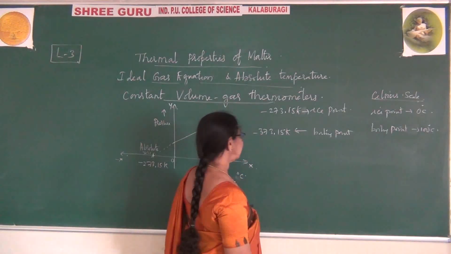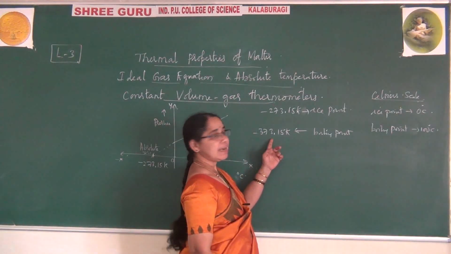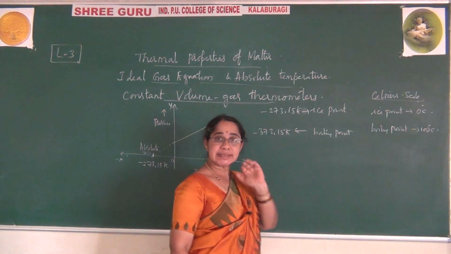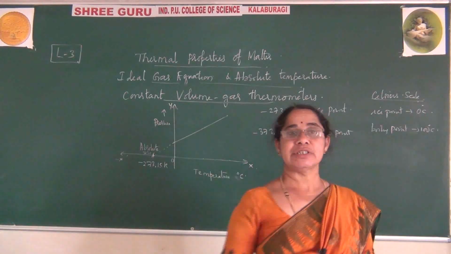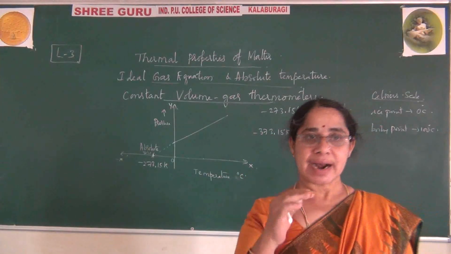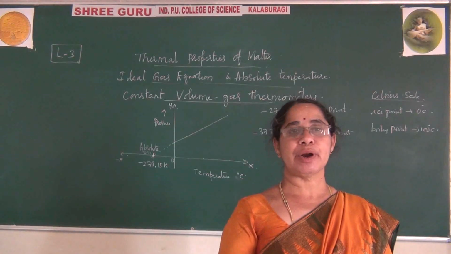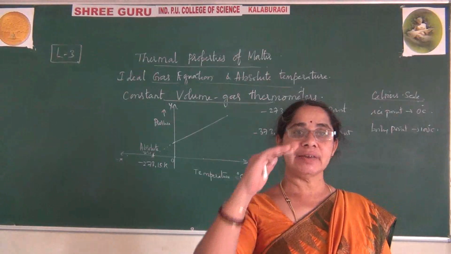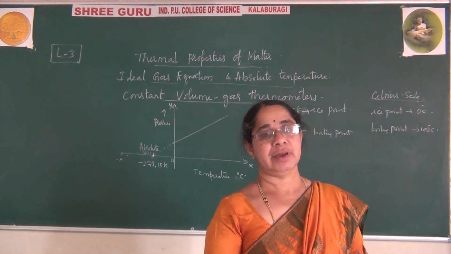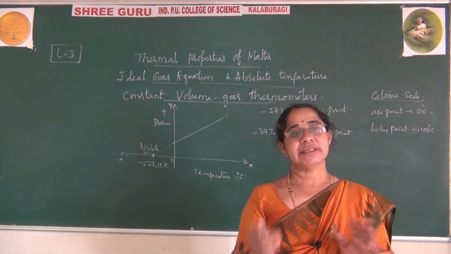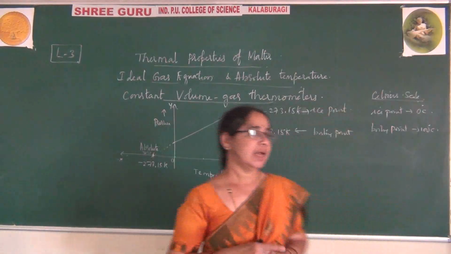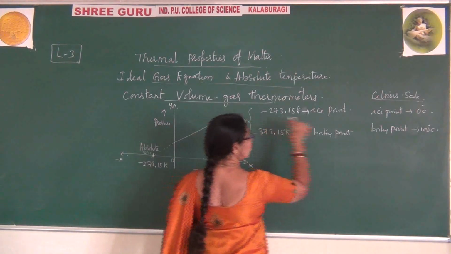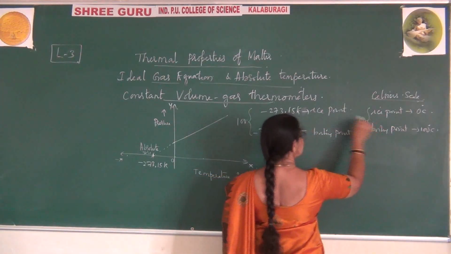In between, in his scale, it was also divided into 100 equal parts, and he said each division is equal to 1 Kelvin. Therefore you can observe that the difference between them is 100 here, and here also the difference is 100. So he compared it with this.